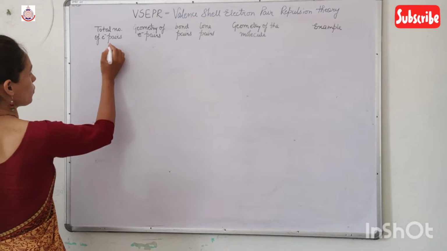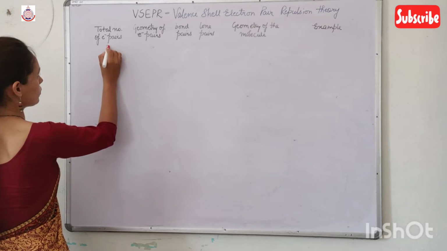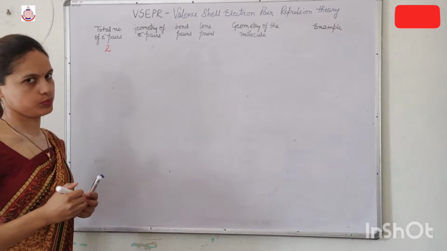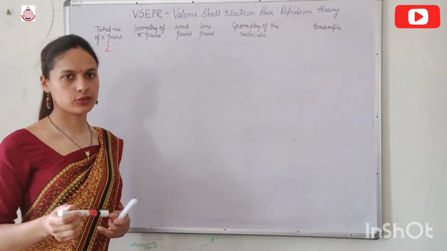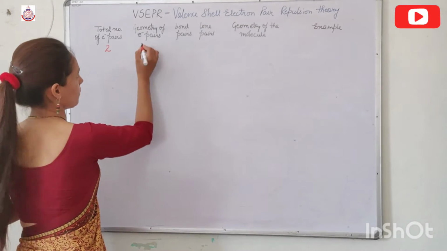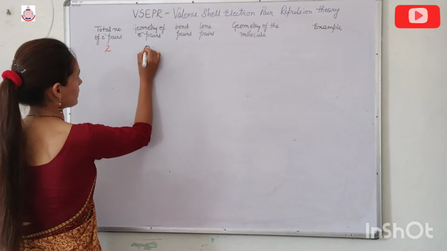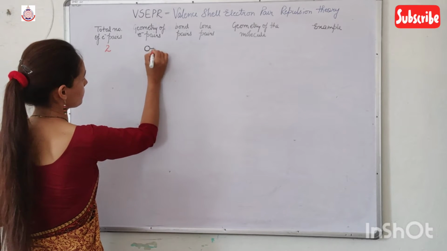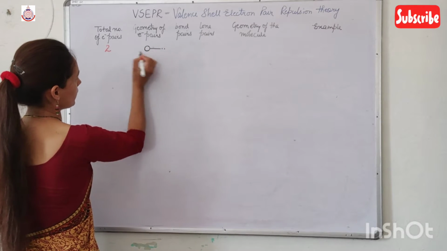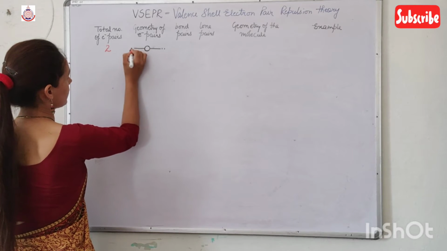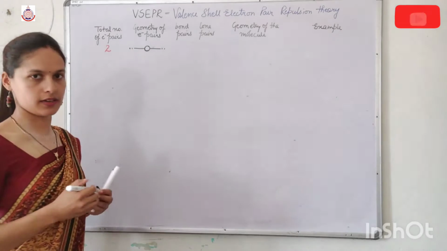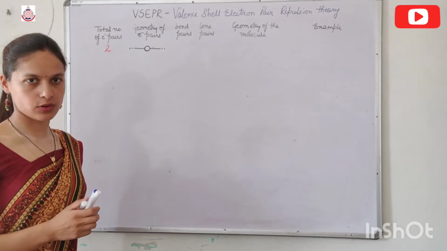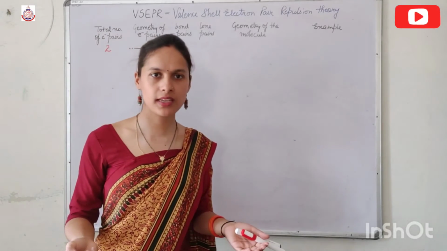Let the total number of electron pairs be 2. So the geometry of the electron pairs should be like this. Here is the central atom, here is one electron pair, and here is the other electron pair. This is the maximum distance they can go.